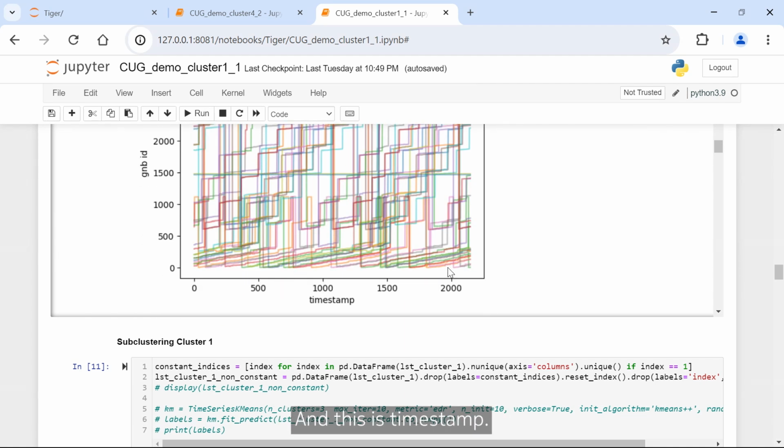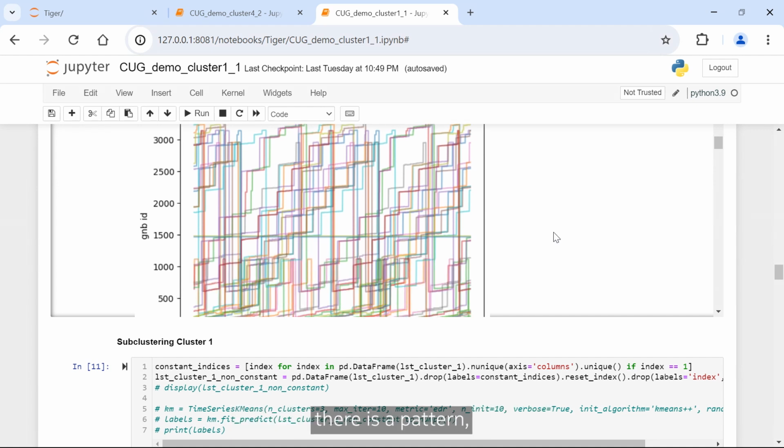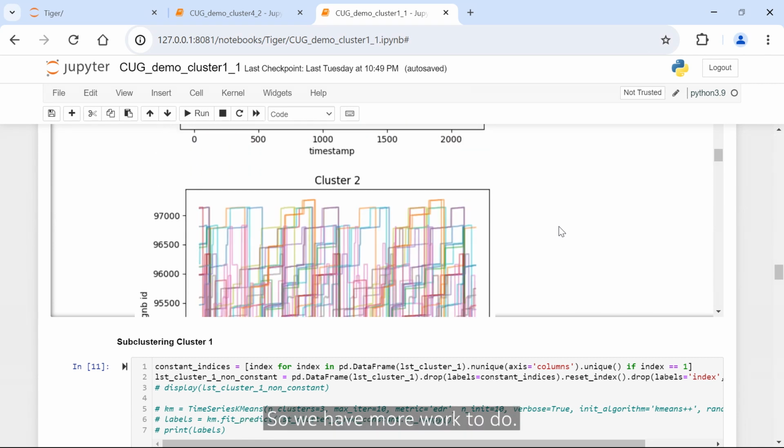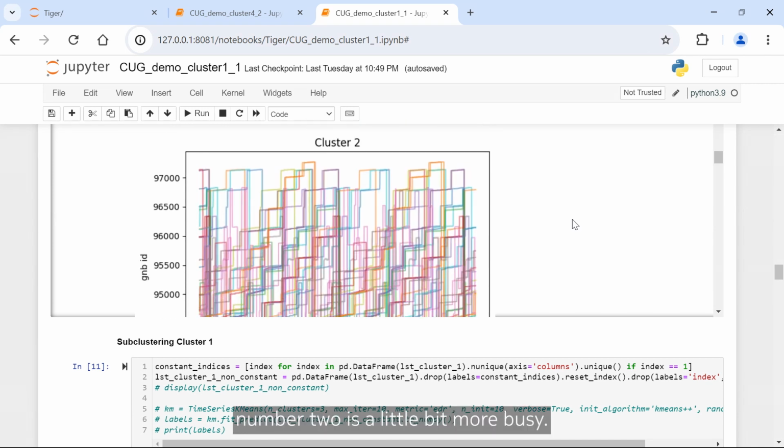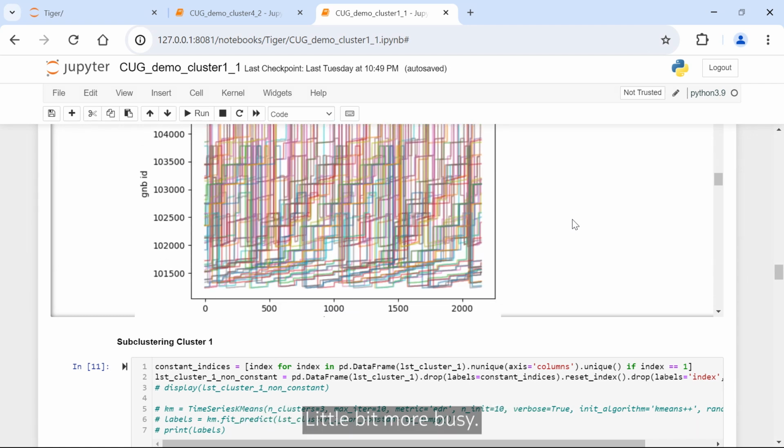And this is timestamp. You can see much fewer UVs are there. Each of the different colors is the movement pattern of a different user. But still, you can see there is a pattern, but it's not a very clear-cut pattern. So we have more work to do. Here is cluster number 2. It's a little bit more busy. Here is cluster number 3, a little bit more busy.